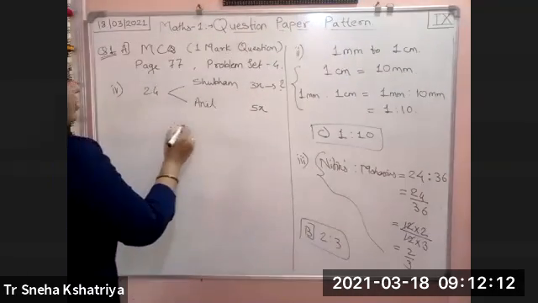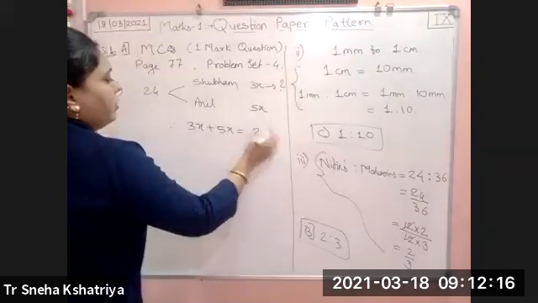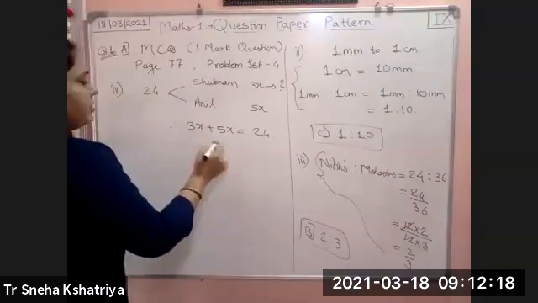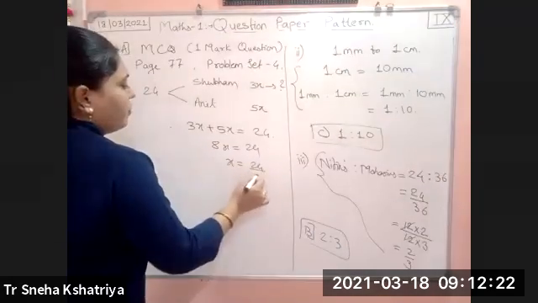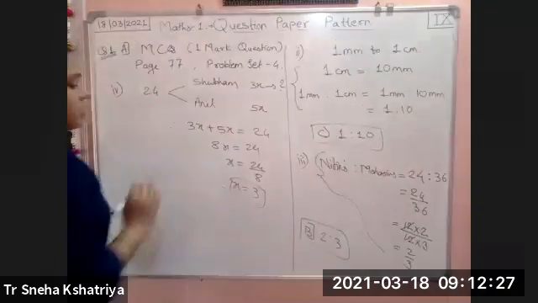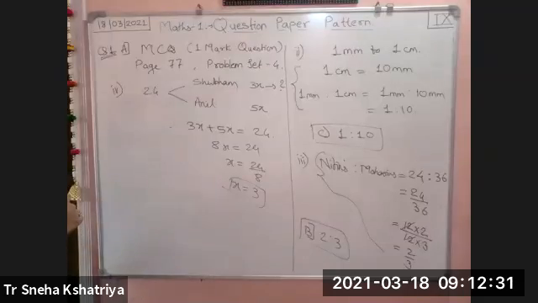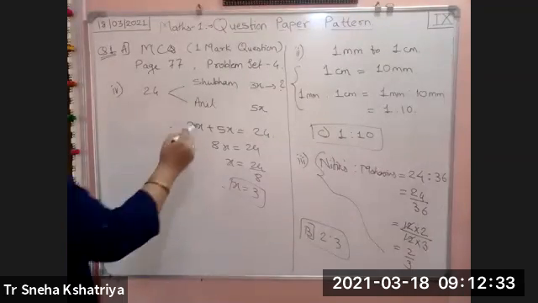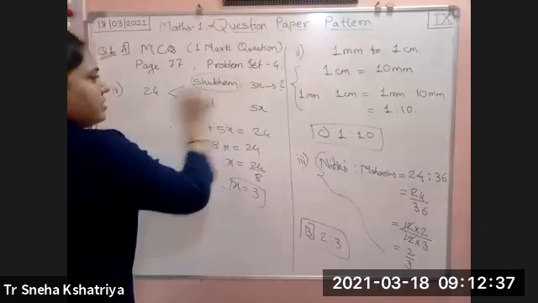So therefore 3x plus 5x is equal to 24. 3x plus 5x is 8x, which is equal to 24. x is equal to 24 divided by 8. x is equal to 3. But this is not the answer, because this is only the value of the constant which we multiplied to the given ratio. We need how many bananas Shubham got.